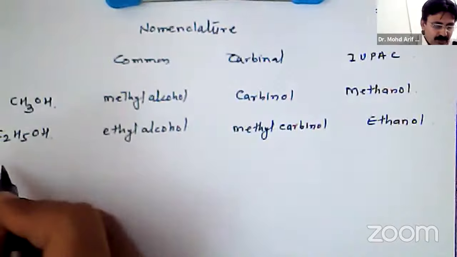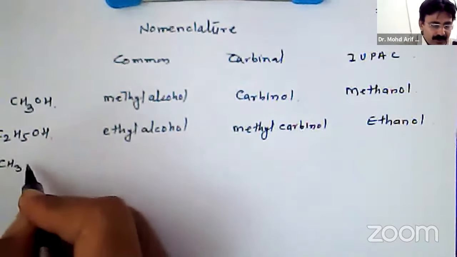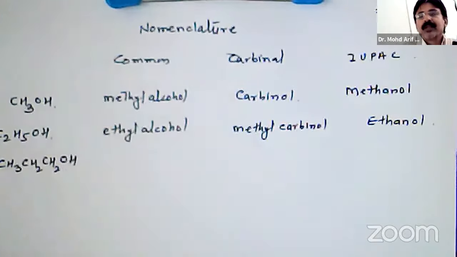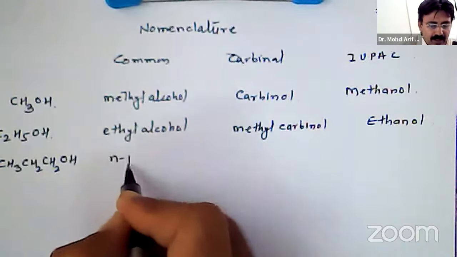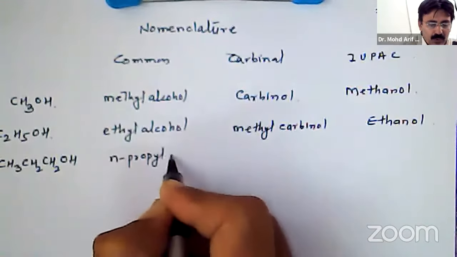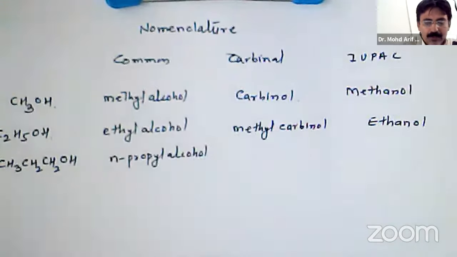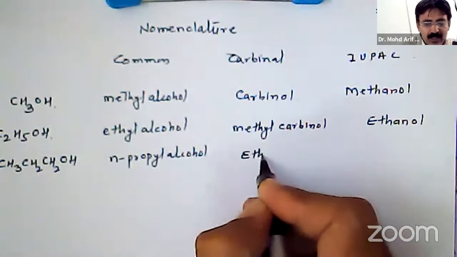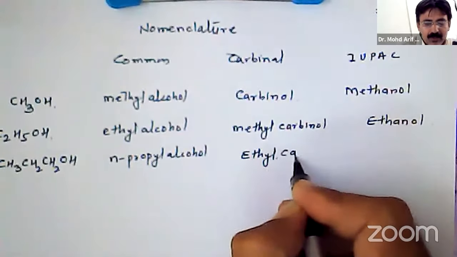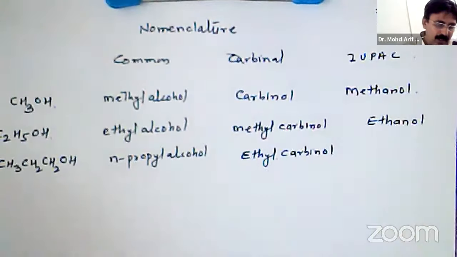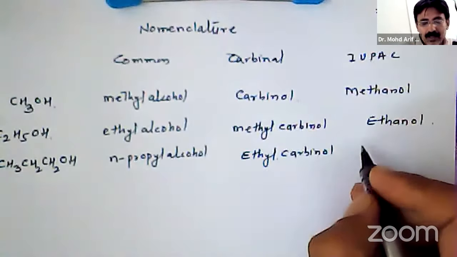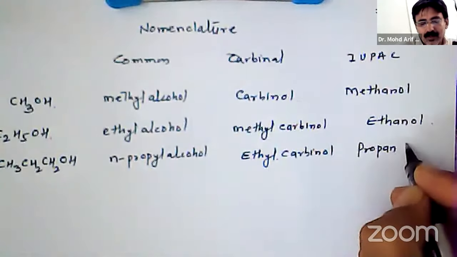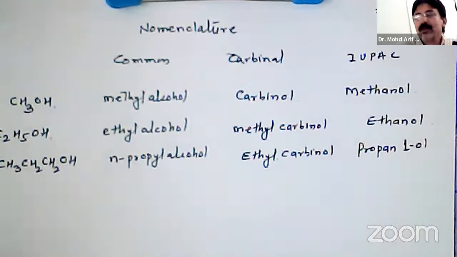Then comes the next one, CH3CH2CH2OH, propyl alcohol. In carbinol system, it will be called ethyl carbinol. And in IUPAC, it is propan-1-ol.